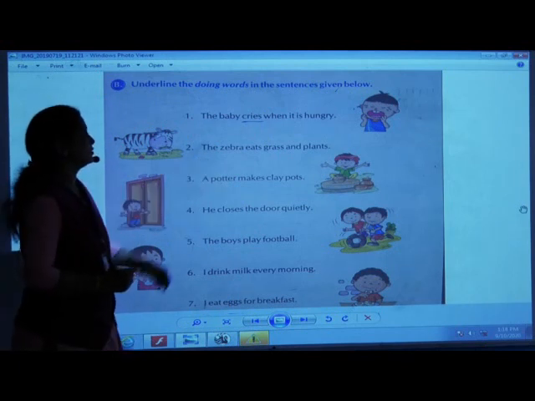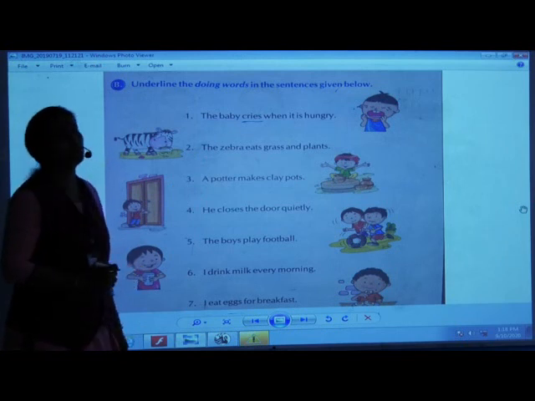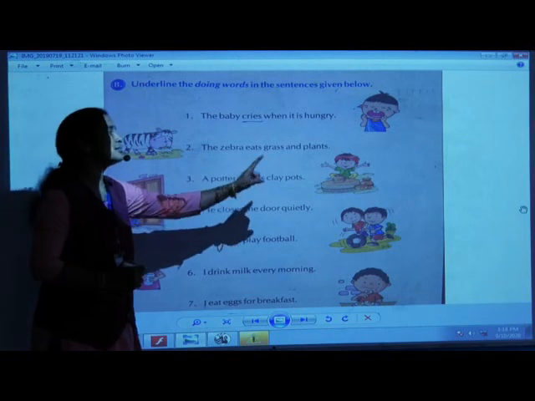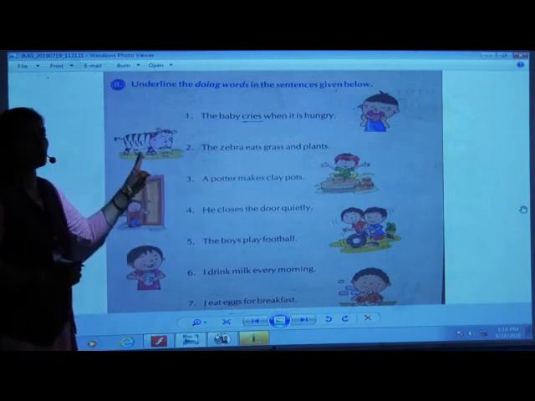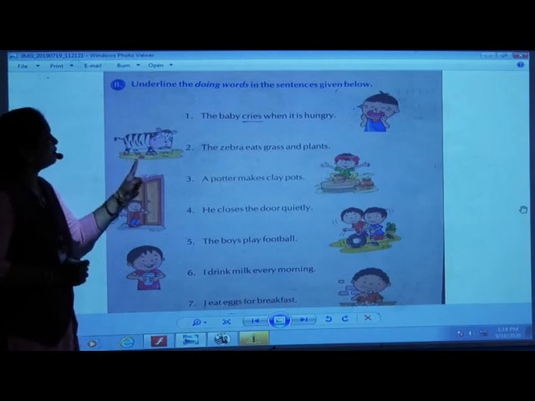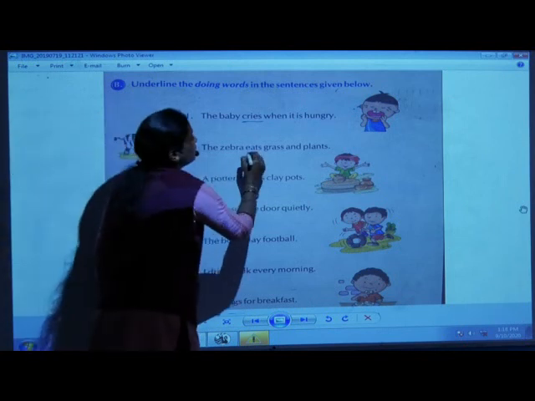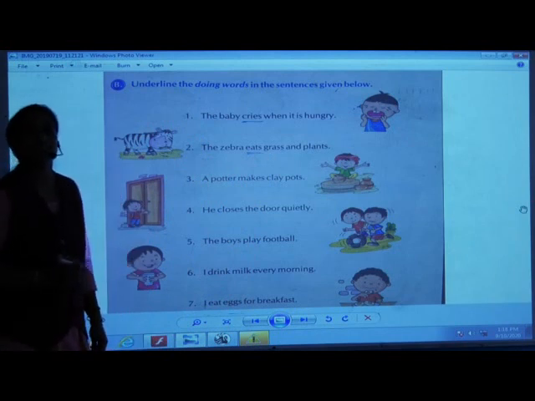Now the second one. The zebra eats grass and plants. The zebra eats grass and plants. Now this is a zebra, the picture of a zebra. What is it eating? It's eating grass and plants. Some action it's doing? Yes, that action is called eats. All of you will underline eats. Okay, ready?